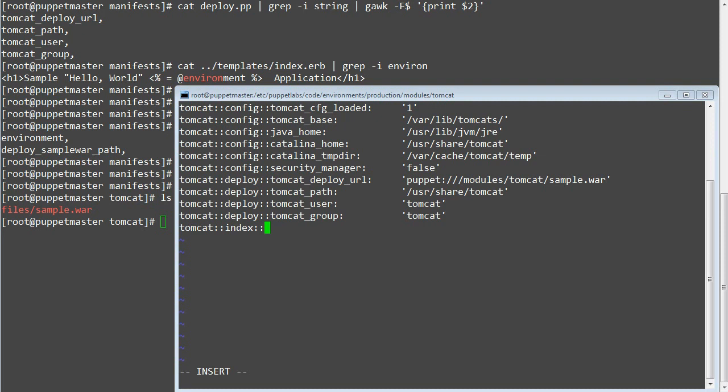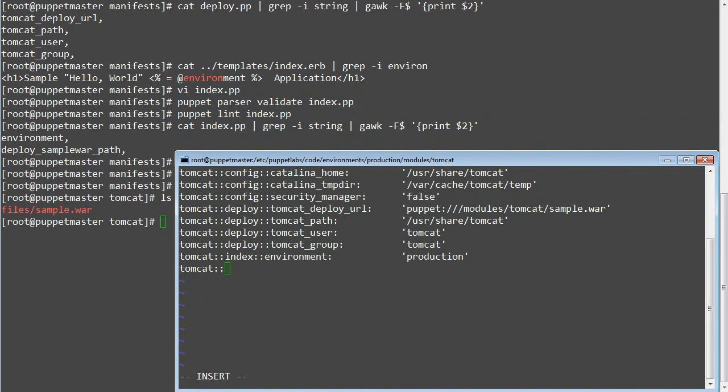Tomcat::index::environment, production. Tomcat::index::deploy_sample_war_path, /usr/share/tomcat/webapps/sample.